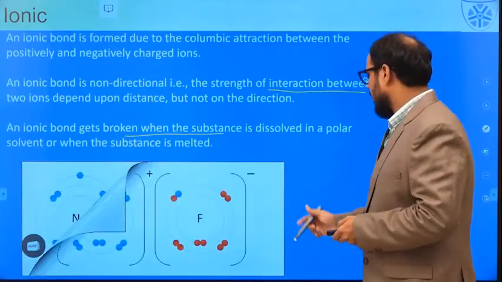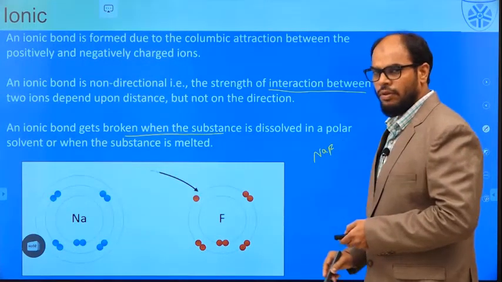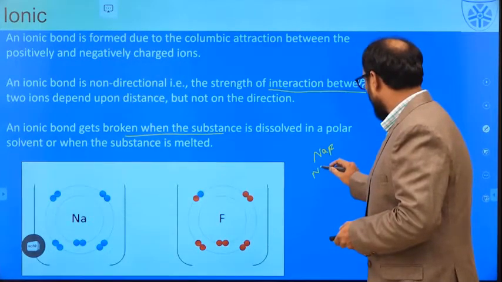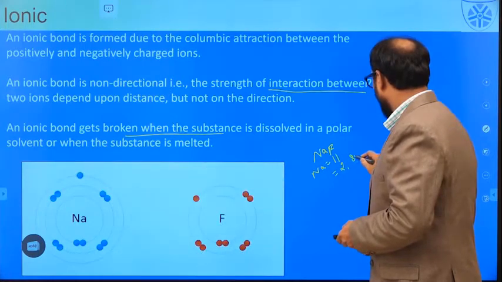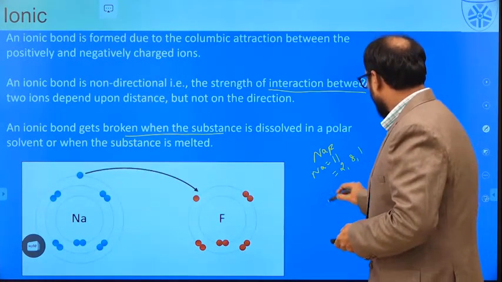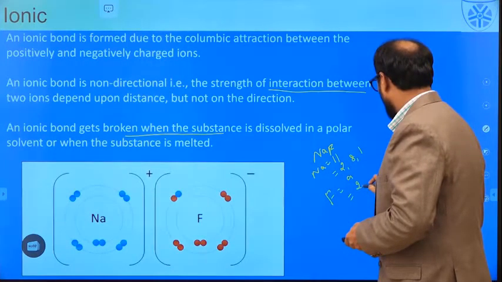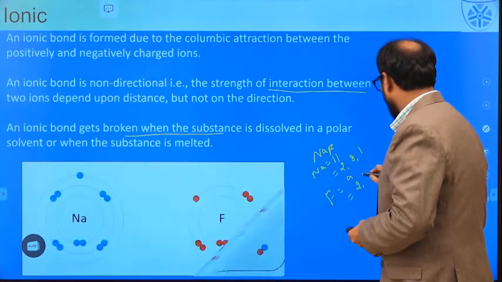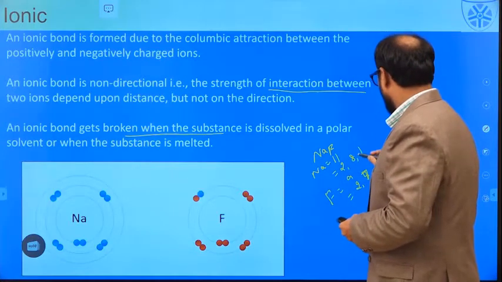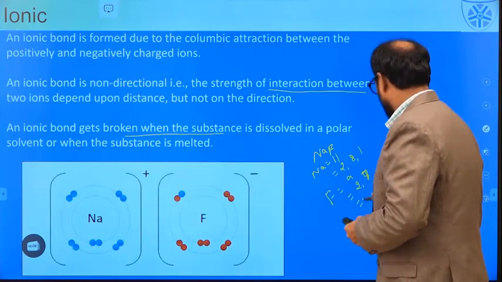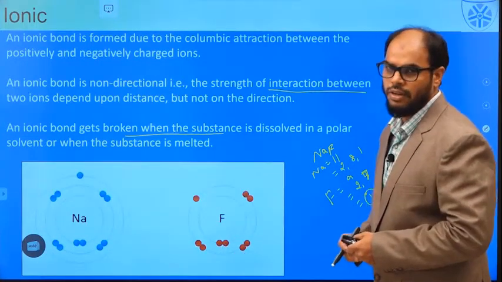Let us take this example. We have an ionic bond in sodium fluoride. We know that sodium has an atomic number of 11 with a configuration of 2, 8, 1. Fluorine has atomic number 9 and a configuration of 2, 7. So this fluorine atom has to get one electron to get its octet.